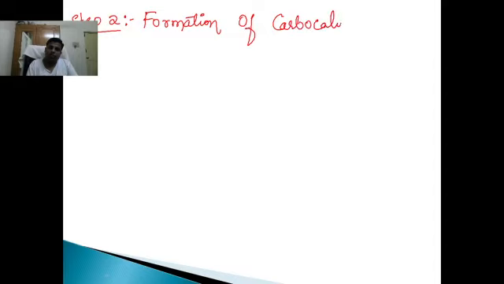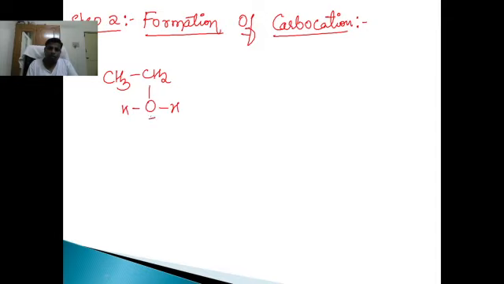Now look at the second step. As I said, the second step is formation of carbocation. Now consider the protonated ethanol, CH3CH2OH2 plus.